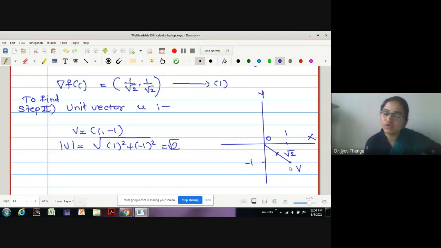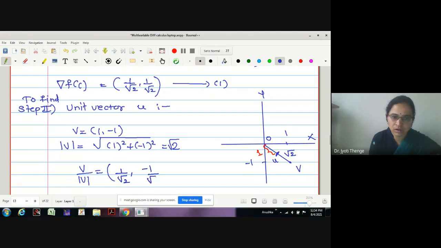Then what we have to do? We have to drag this vector back to this position, say, if this is having a distance unity, a distance with unit 1. Then we have to drag this vector v back to this position. Let me write the position to be u. How can we do this? If I divide the vector v with its modulus, what will happen? What is the vector? 1 by √2 and minus 1 by √2, na?